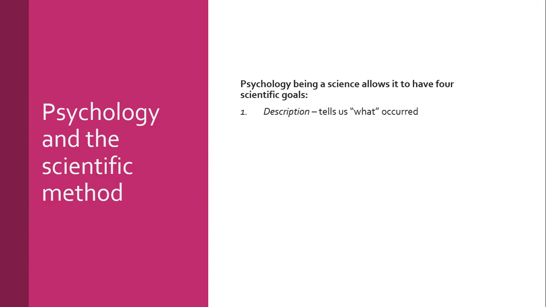So, psychology and the scientific method. Now, psychology, being a science, allows it to have four scientific goals, and this applies to science in general. It gives us a description. Science tells us what has occurred. This has occurred when that IV has impacted on the DV. So it's telling us what has occurred. It tells us why this behavior or this mental process has occurred. So it gives us the insight into why this is happening.